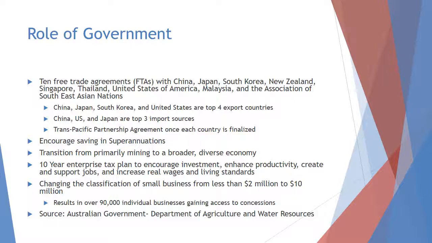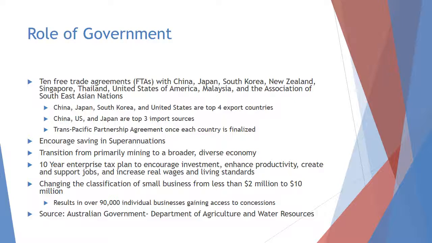As a result, China, Japan, South Korea, and the United States are the top 4 export countries, and China, the US, and Japan are the top 3 import countries. There's also the Trans-Pacific Partnership Agreement that still has not been finalized, as countries are pulling out of it, like the United States did earlier this year.